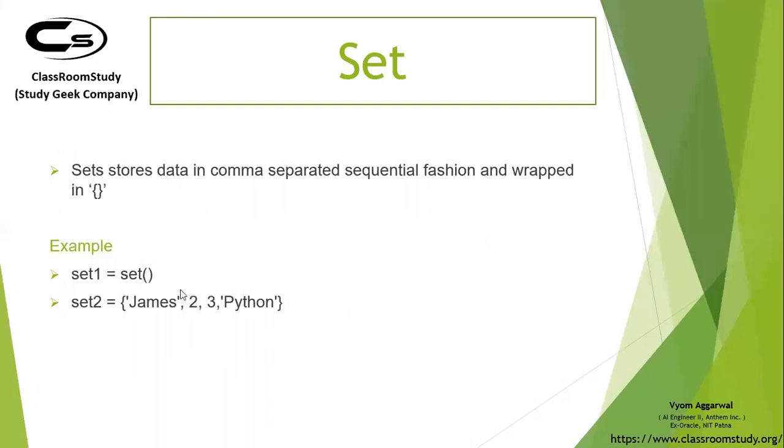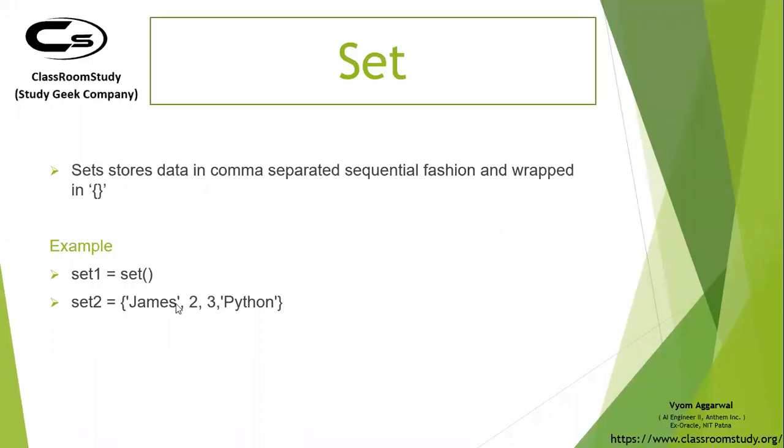Then this is how you create an empty set. And this is again curly braces, same as a dictionary. But to define an empty set, you write it like this, because otherwise your Python interpreter will get confused. If you write curly braces like this, it won't be able to understand whether you're talking about a dictionary or a set. So you define an empty set like this,